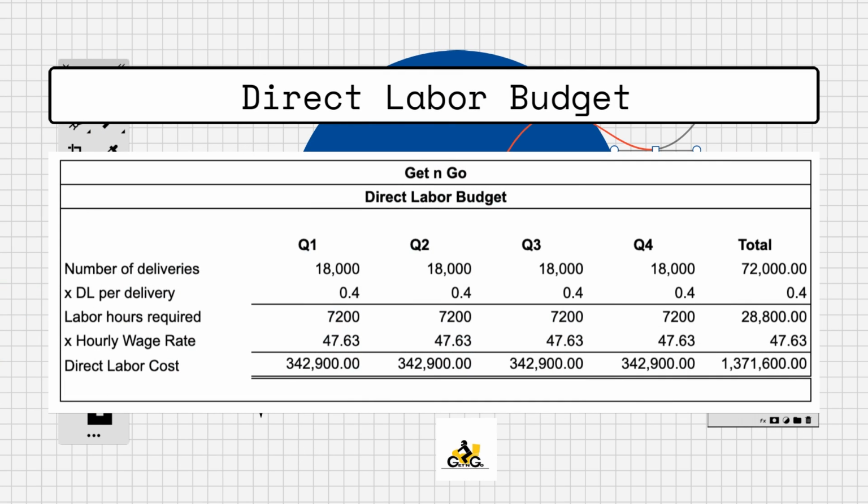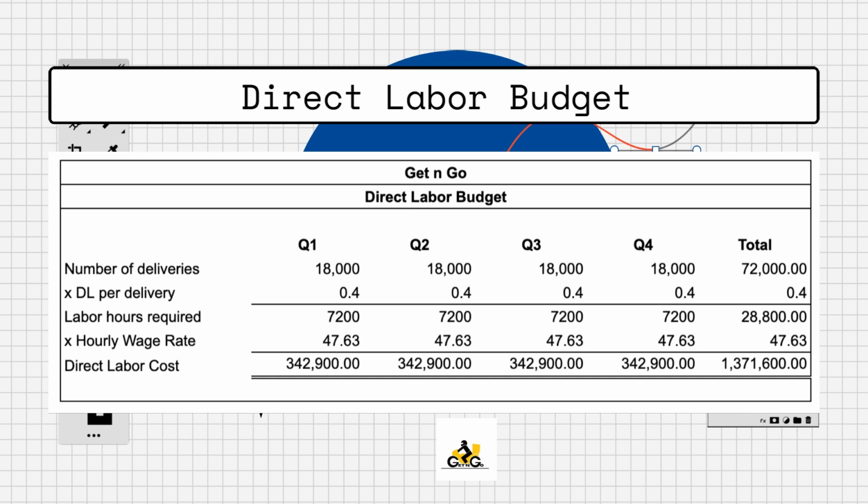Presented in this slide is Get and Go's direct labor budget. As discussed previously, the business opted to equally spread out the number of deliveries per quarter. Now, we have here our direct labor per delivery, which is 0.4. Multiplying it with the number of deliveries would yield 7,200 labor hours required.